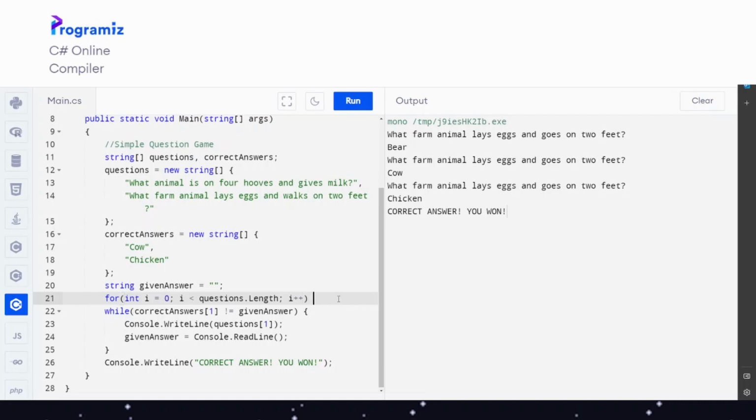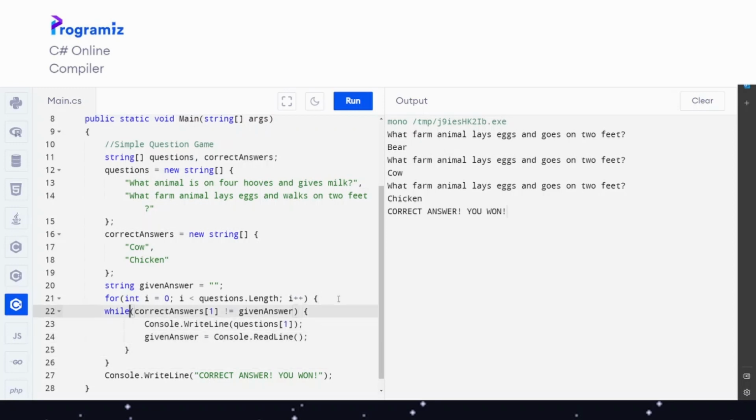Now, again, technically in this case you don't need the brackets, but I think it looks a little bit better, and especially for beginners it is good to understand how these brackets work. Okay, while correct answers 1 not equals given answer, console.WriteLine questions 1. What we need to do now is just replace the 1 with i, and now I will show you what happens then.